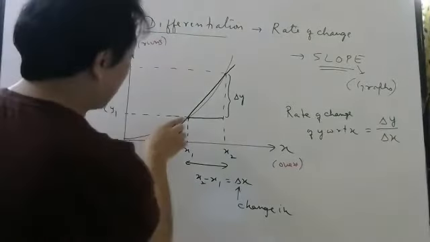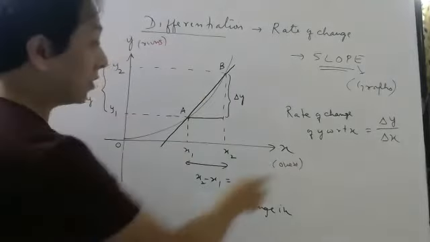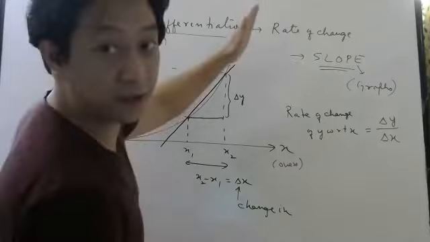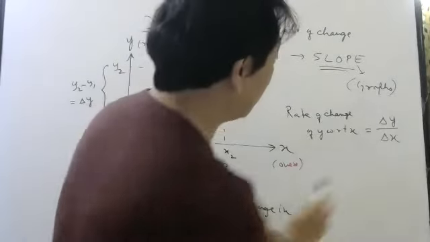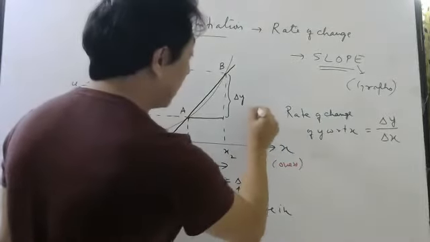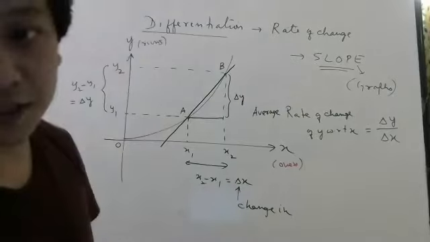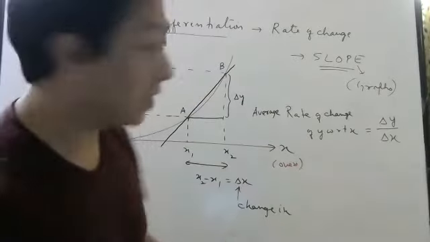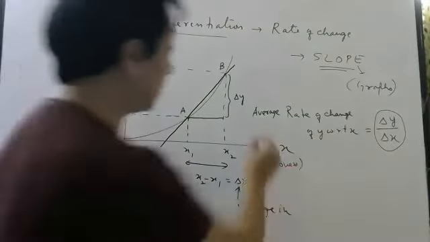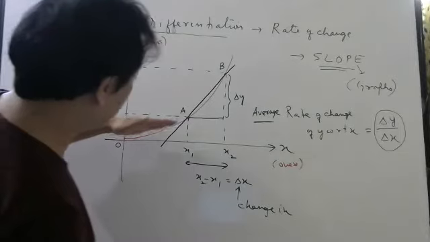But you can see from this point to this point, your rate of change is not constant because the graph is curved line. Yes or no? So you can clearly see this ratio is not constant. So we have to write here average rate of change. Are you understanding, right? So whenever I write delta y by delta x, it represents average rate of change. Why? Because the rate of change itself is changing.